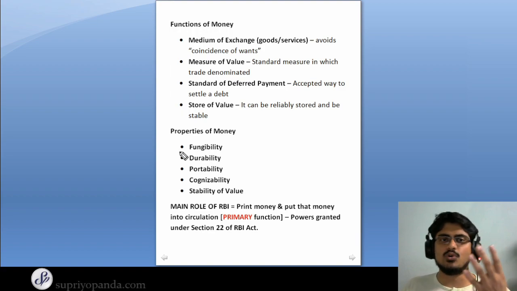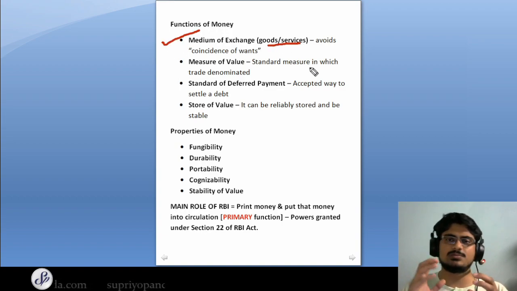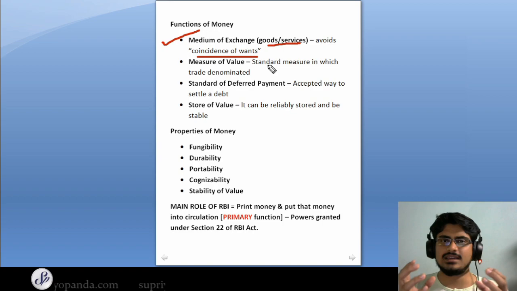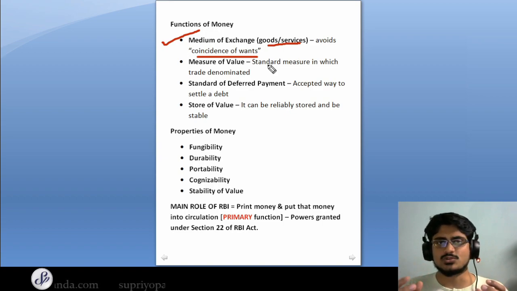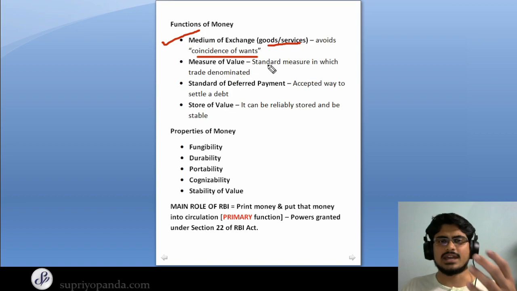Now there are 4 primary functions of money. So money can be used as a medium of exchange of goods and services. So what this means is that money avoids the coincidence of wants. Now, what is the coincidence of wants? This coincidence of wants is basically the thing that we used to have in the barter system. So when we use the barter system, if I had rice and you had, for example, meat, and I wanted the meat, then I could actually give you rice that I owned, and you could give me equivalent exchange of meat. So this was how the barter system used to work.